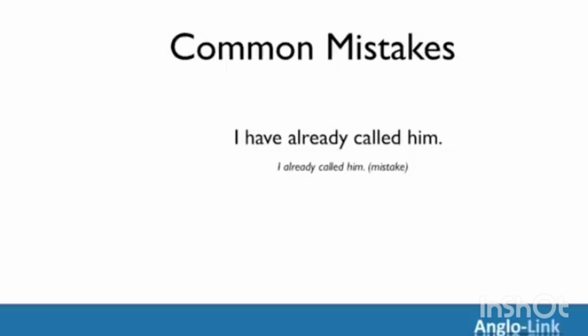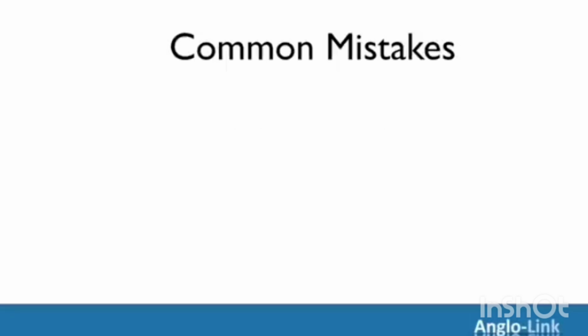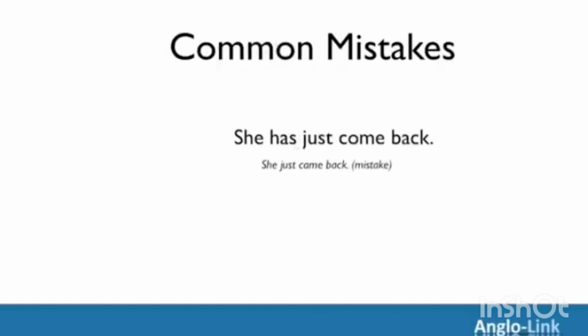Let's look at two other examples where the past tense is used. "She just came back." You might hear this, especially in America, but really the correct tense is she has just come back, because just doesn't refer to a specific time in the past. It tells us that the action is complete, not a long time ago.